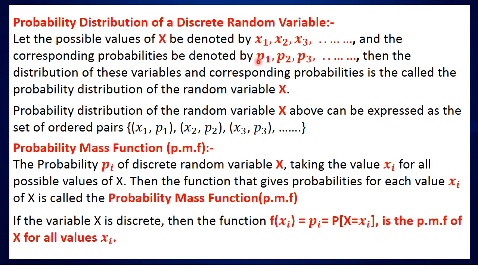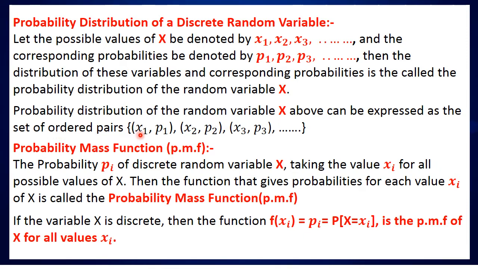And the corresponding probabilities are denoted by p1, p2, p3, etc. Here these values are taken as small letters. Then the distribution of these variables and corresponding probabilities is called the probability distribution of the random variable. The probability distribution of the random variable x above can be expressed as a set of ordered pairs.